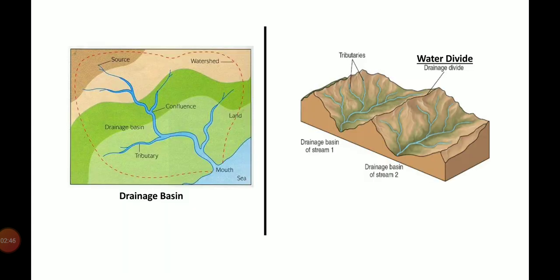Here you can see the two pictures. Left one is a drainage basin of a river and the red dotted line shows this. And right one is a water divide, means an elevated area such as a mountain or an upland which separates two drainage basins.